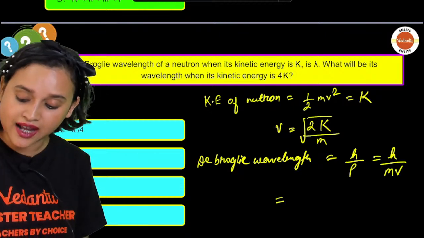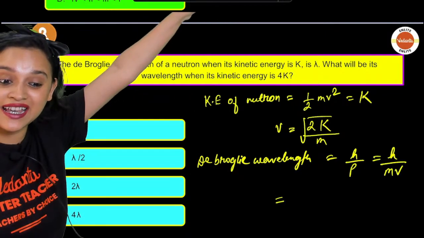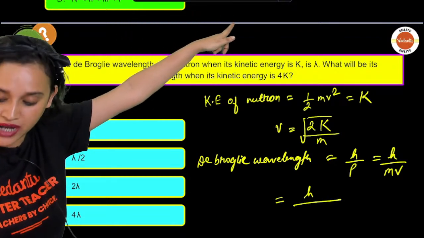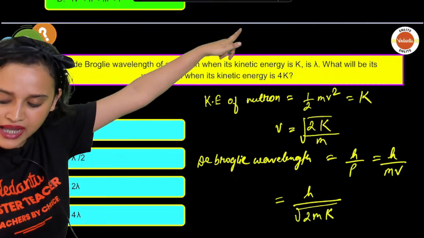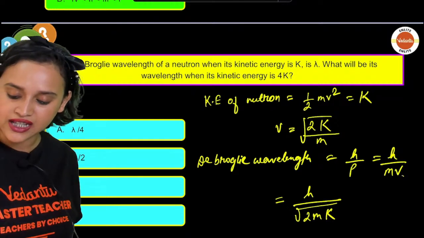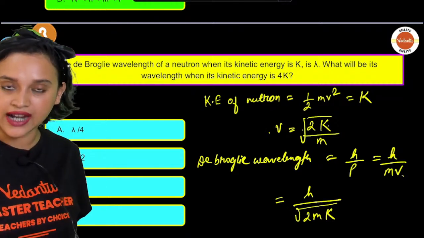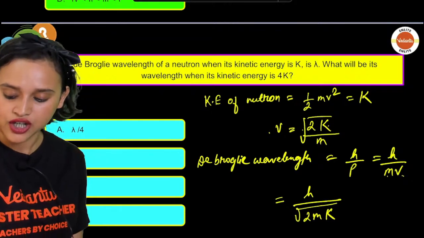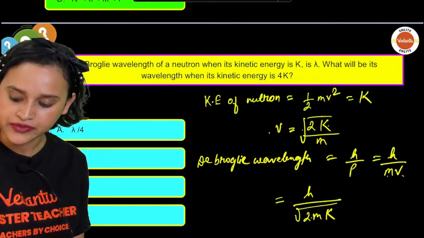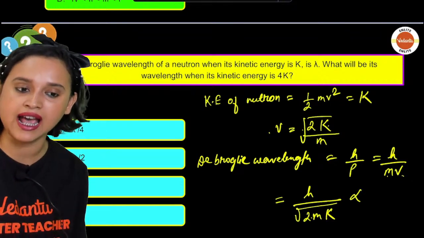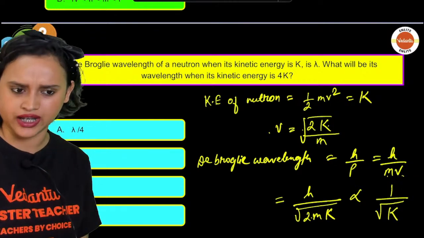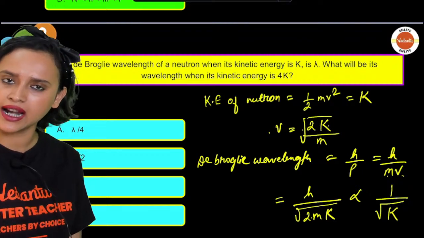That means this can be written as, remember those formulas that I gave you guys, H divided by root over 2m capital K. Can I write it as 2m capital K? Because V is equal to root over 2K divided by m. But here there is an m. So m and m will get cancelled. So it will be root over 2mK. This can be written as proportional to 1 by root over K. Just for the sake of it, to make it convenient for us, can I write it like this?